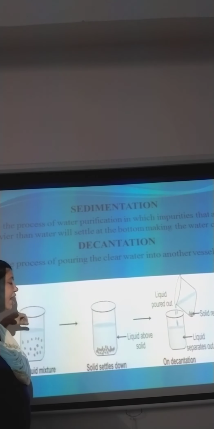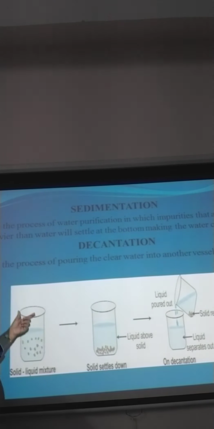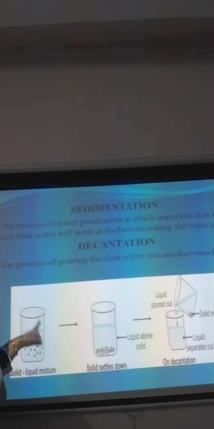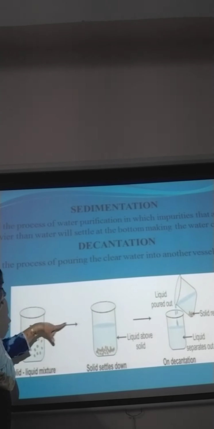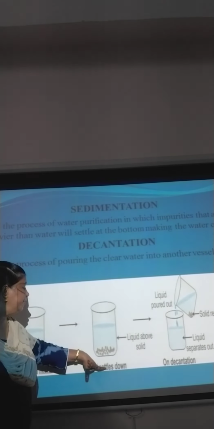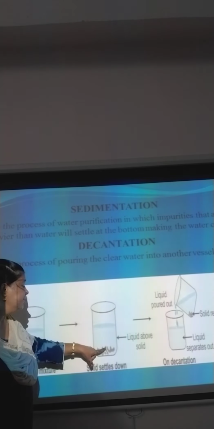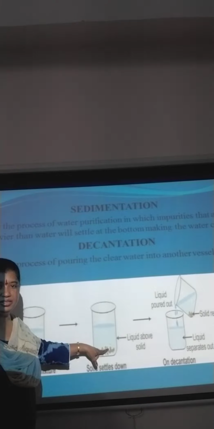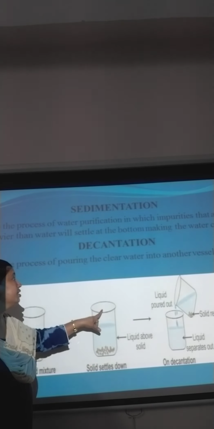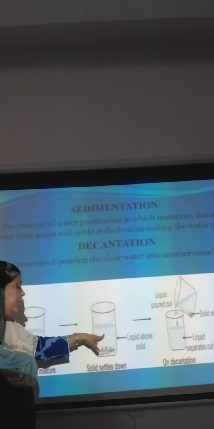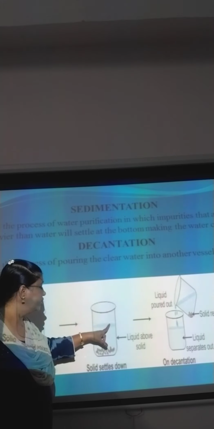Now see, here we have the experiment, children. There is a beaker which has both solid and liquid mixture. Now when you mix it, after some time the solid will settle down. This process of settling down of the solid waste is called sedimentation. Now after this, what is happening?